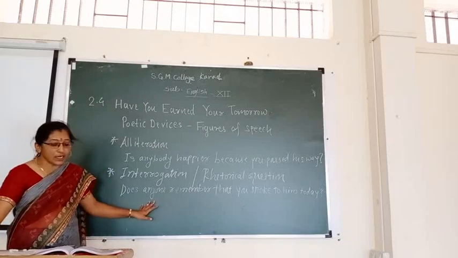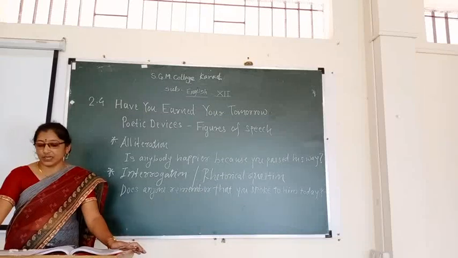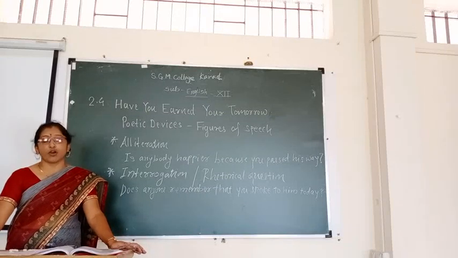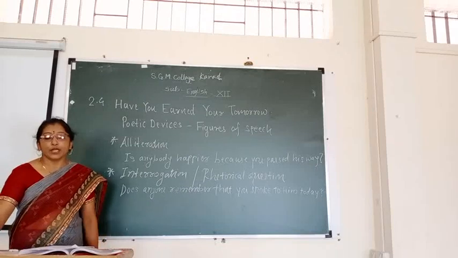Now an explanation here we can write: a rhetorical question is asked not for the sake of getting an answer, but to put a point more effectively.